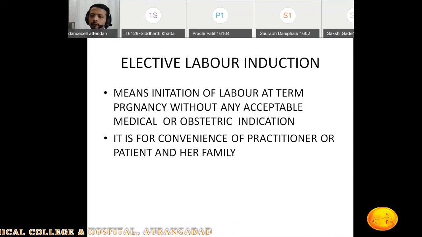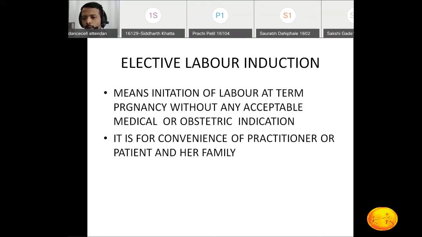Otherwise the patient and I will be in a dilemma about when she will go into labor. A better thing is that we call that patient on a fixed day, in the morning hours, and we induce her, so that she goes into labor in the daytime, and at that time we will be more attentive and the complications will be less. That is called office obstetrics practice, and it is basically done for the convenience of the practitioner or the patient and her family.